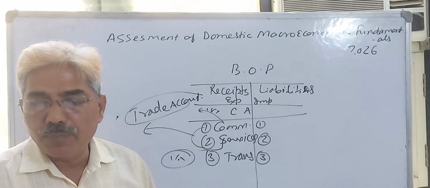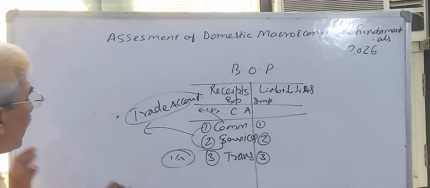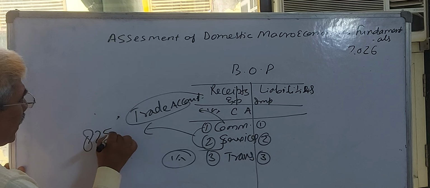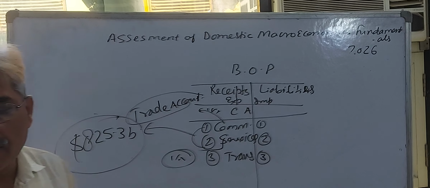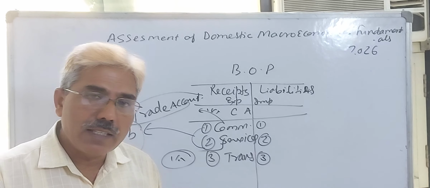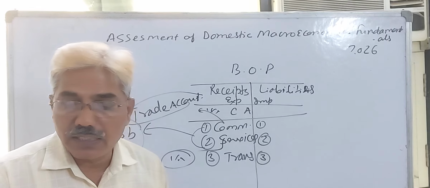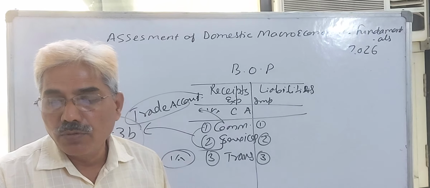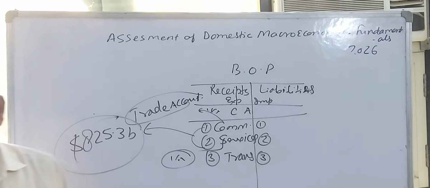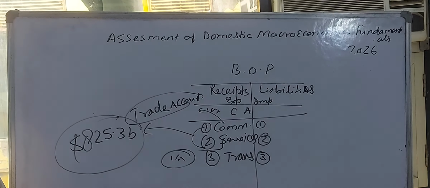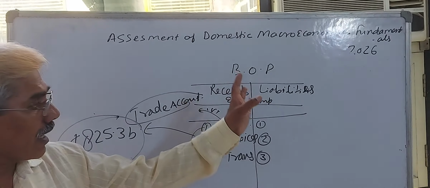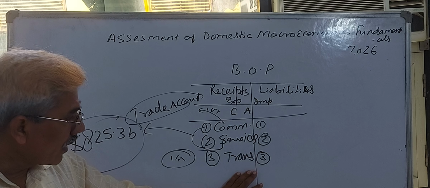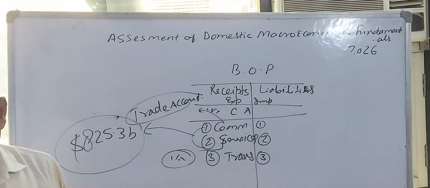That increased up to a recorded $825.3 billion. Our export of goods and services during the financial year 2025-26 reached 825.3 billion, which is very appreciable because increasing exports decreased the overall current account deficit,